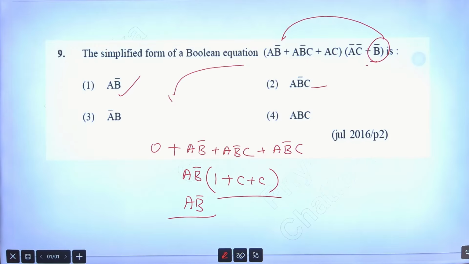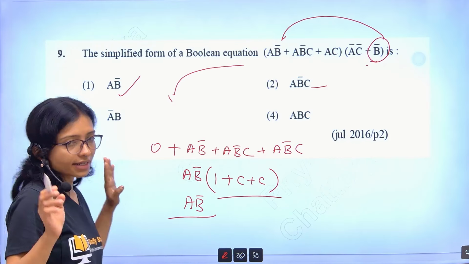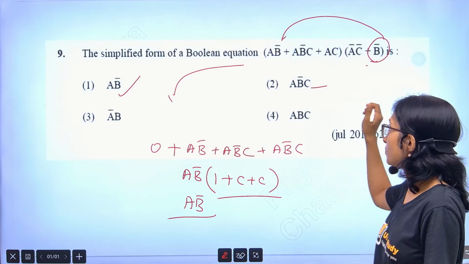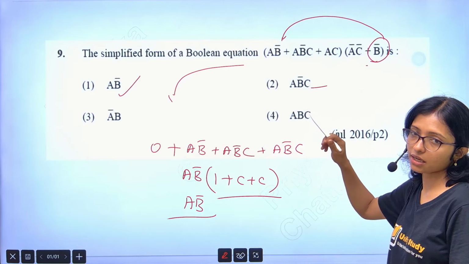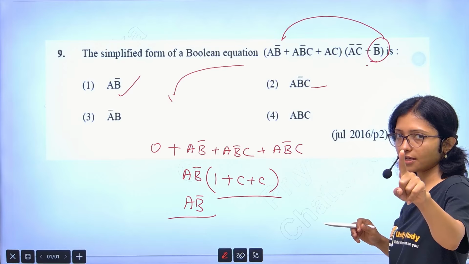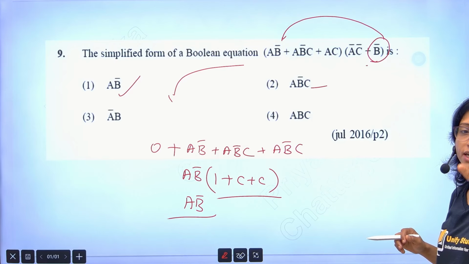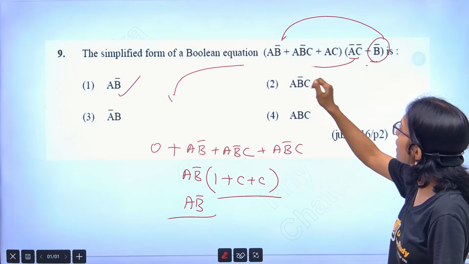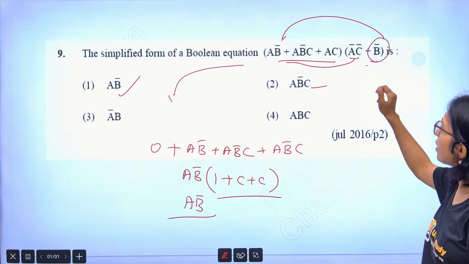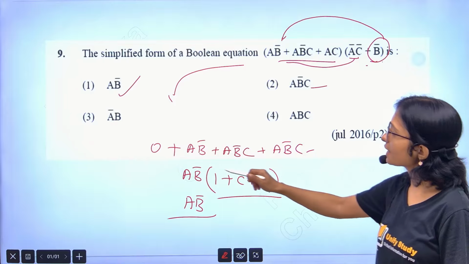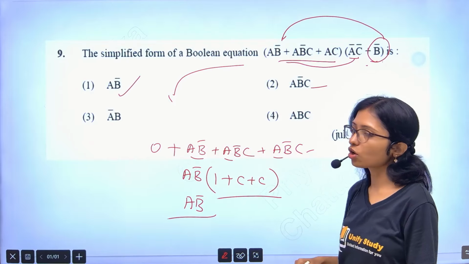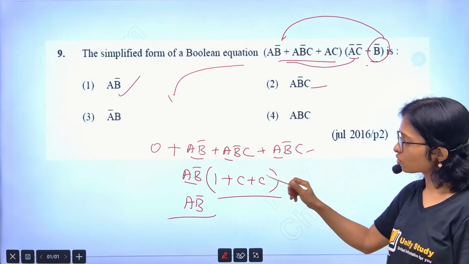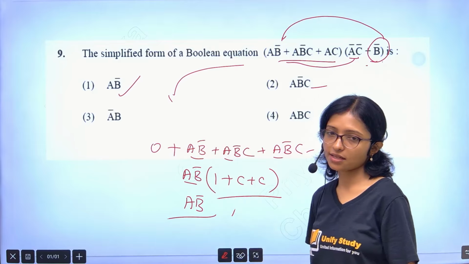Got it? By looking you are getting scared first of all, that oh my god, so many things, so many multiplications, after that I have to get the answer. Actually it is possible in 30 seconds, if you are doing it in your mind. I will do this one, everything is coming 0. After that I wrote this one, then I can see very easily it is a b bar common. So after taking a b bar common, 1 plus anything is 1. So I can get the answer very quickly.